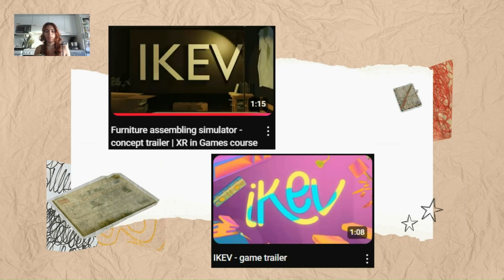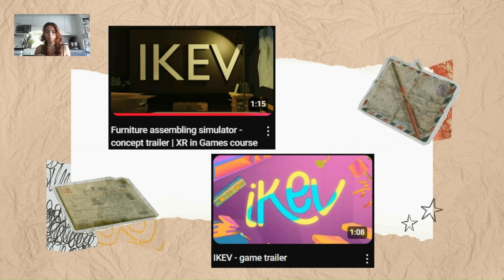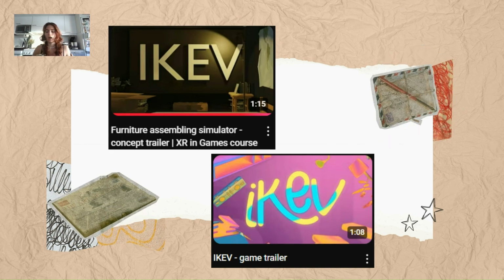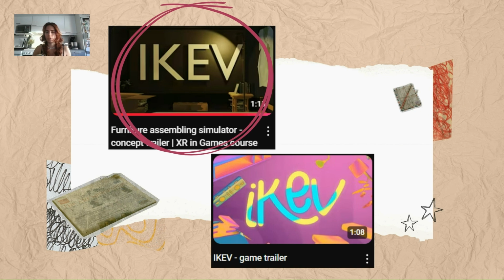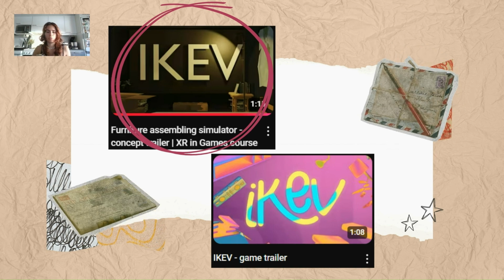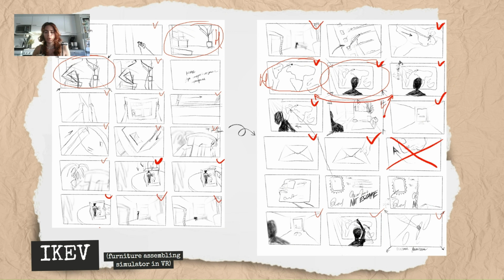So first, I'm going to talk about the game that is called GIF, which is a furniture assembly simulator, which has two trailers. First, I'm going to show you the storyboard for the concept trailer, which is the hand-drawn animation one. This is a general storyboard. You can pause and take a quick look at it.